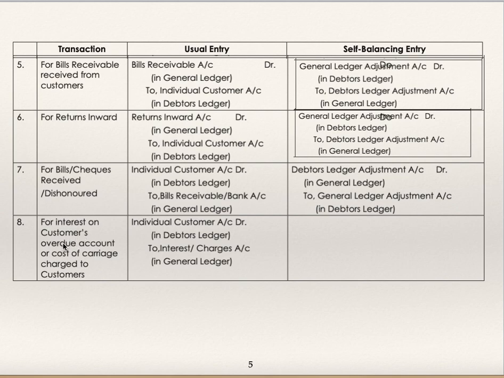For interest on customers overdue account or cost of carriage charged to customer, so these are the amounts charged to customers. Customers balance, debtors balance will increase. So you are supposed to increase debtors balance, you are supposed to debit debtors. So individual customers or debtors debit to interest charges account, and self-balancing entry would be debtors ledger adjustment account debit to general ledger adjustment account.